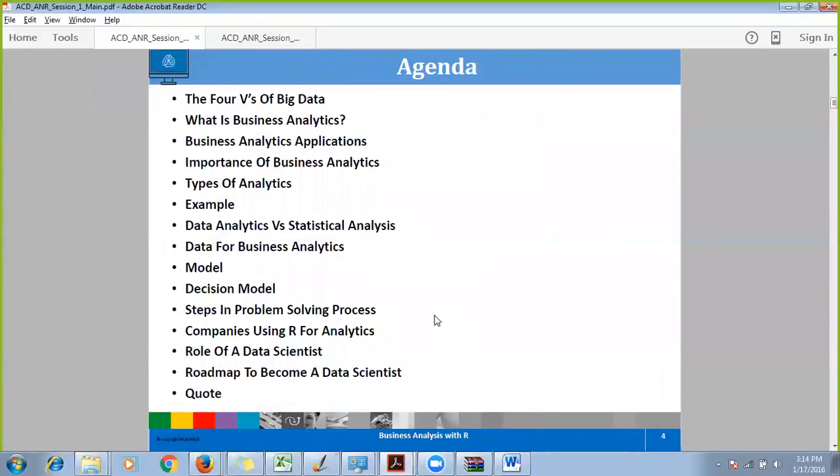We went through what is big data, and we saw that there are four main key factors. If those four key factors are satisfied, it is an indication that you should be using a big data ecosystem. The four V's are volume, velocity, variety, and veracity. Then we looked at what is business analytics and its definition. Any question?